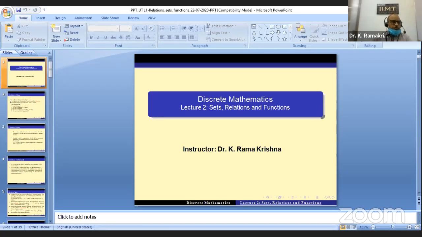Now this subject is Discrete Structures and Theory of Logic. At each and every stage you should have the outcome of this. That's why I have written over here the course outcomes.